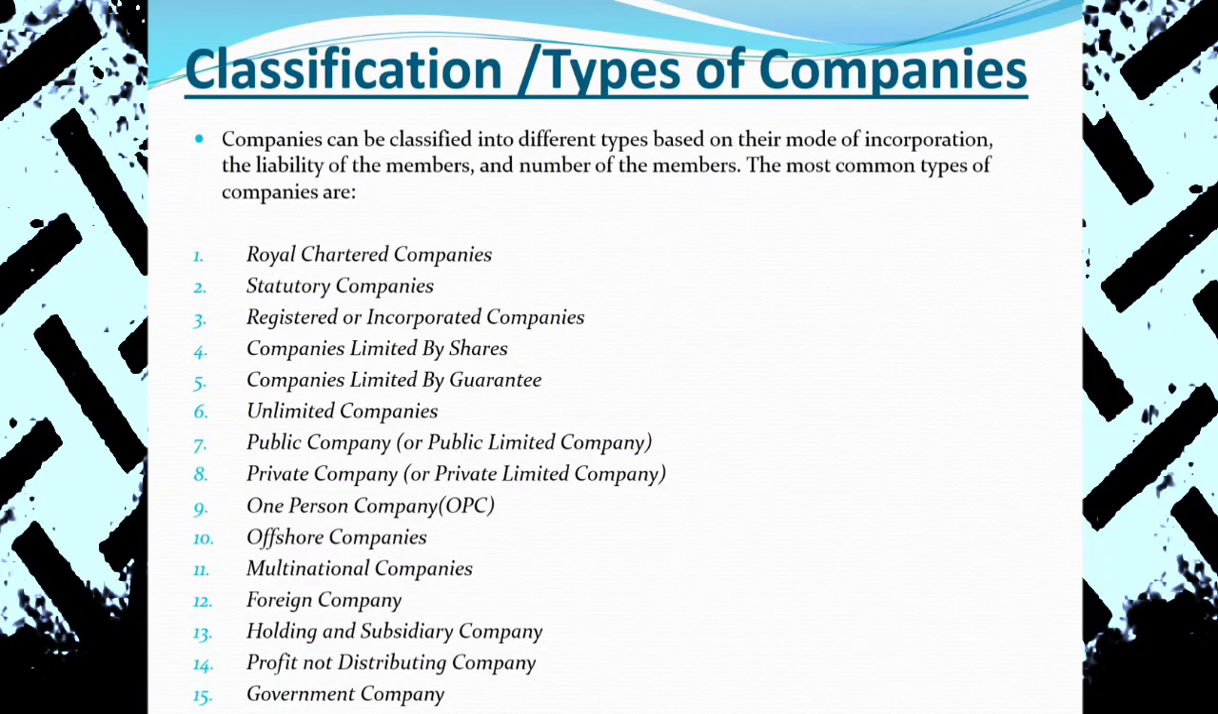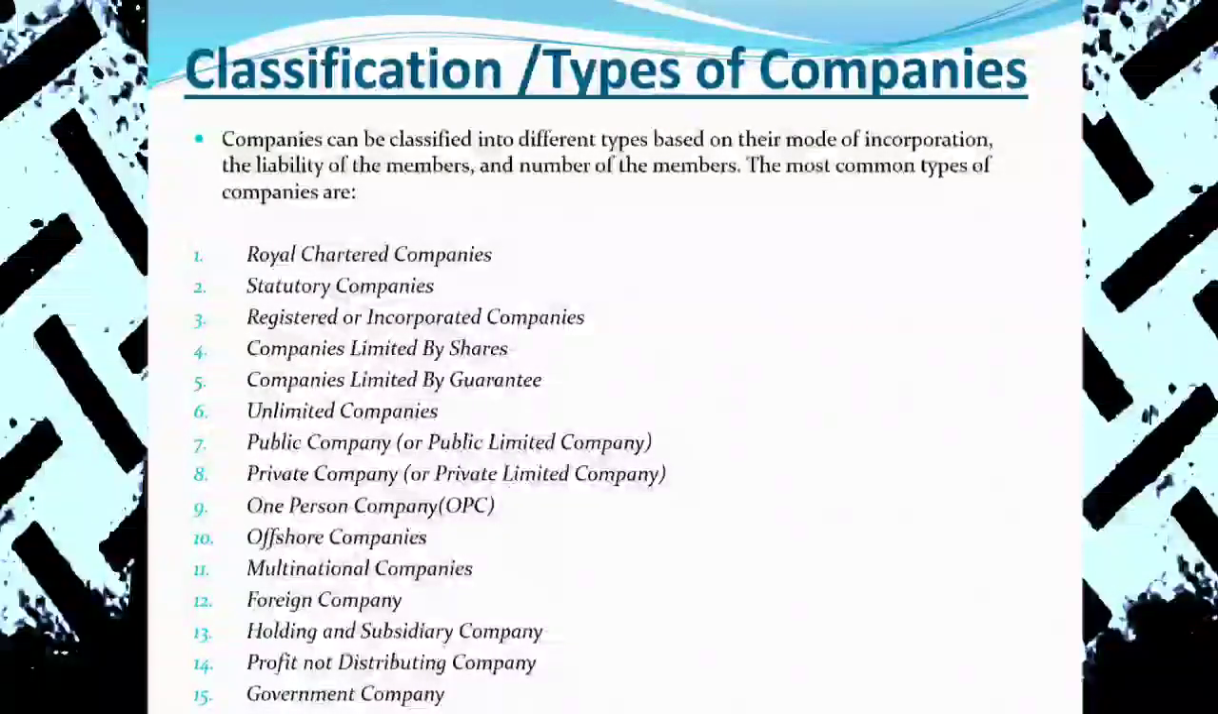Yes, company can be classified into different forms on the basis of its number of shareholders, on the basis of the liability of a company, on the basis of incorporation, and on the basis of the nature of the business activities of a company. In different ways we could classify the company in this way.